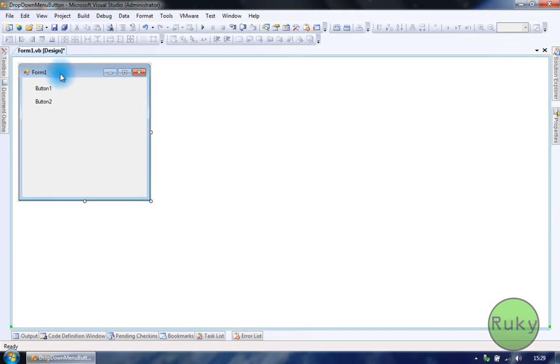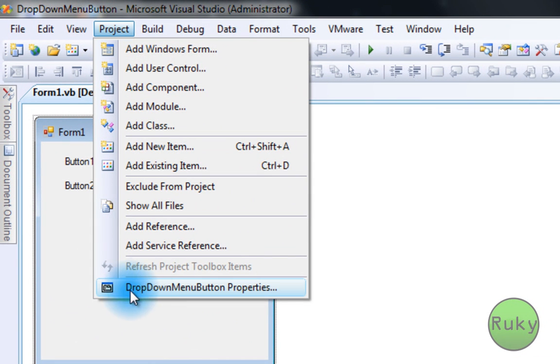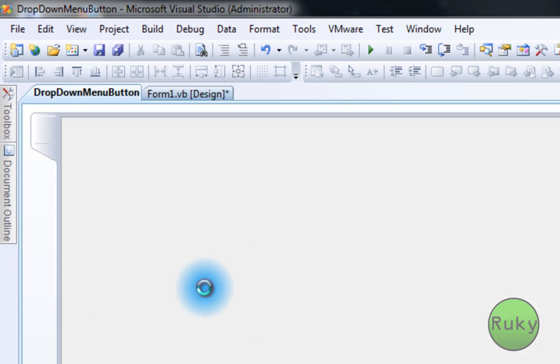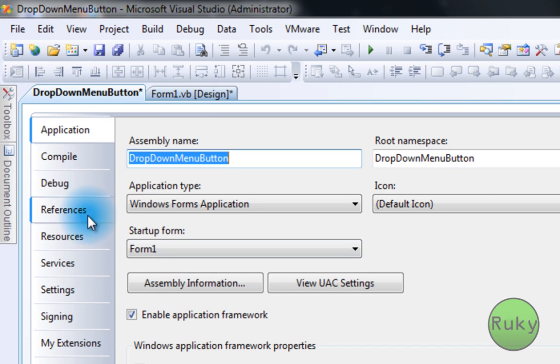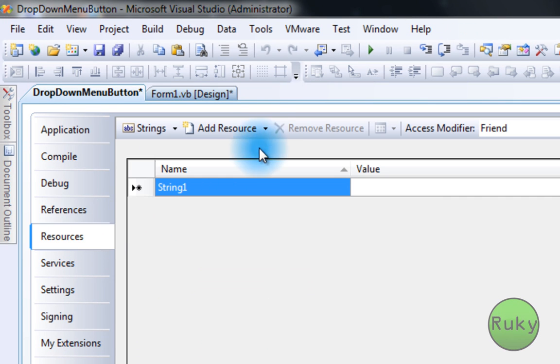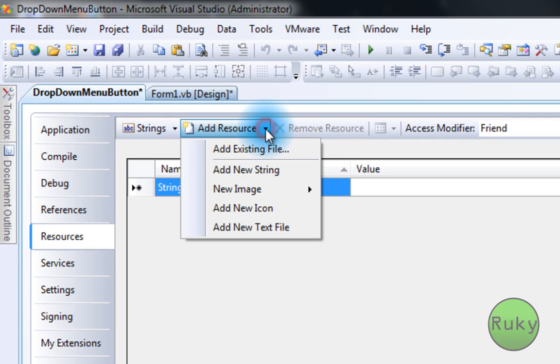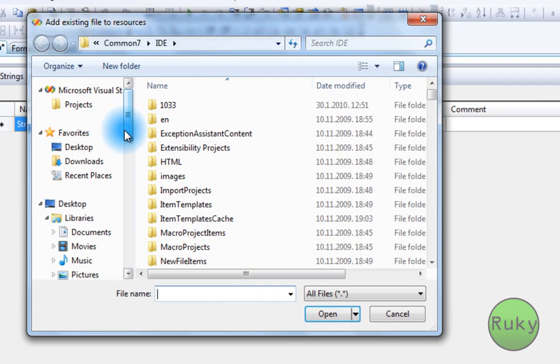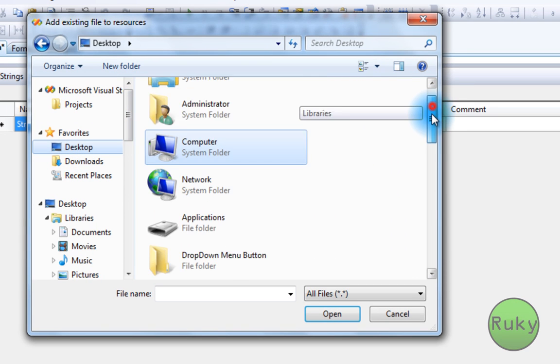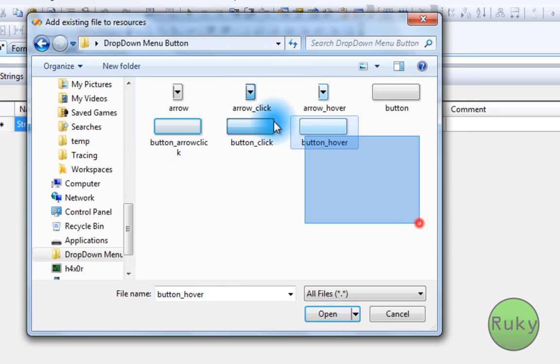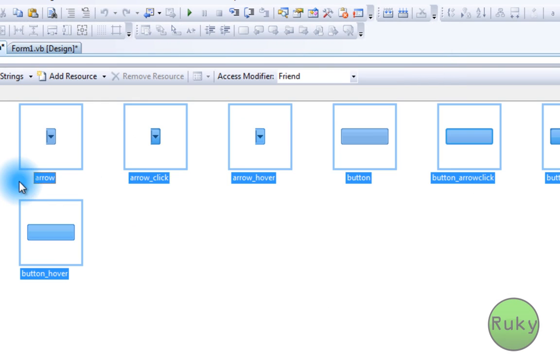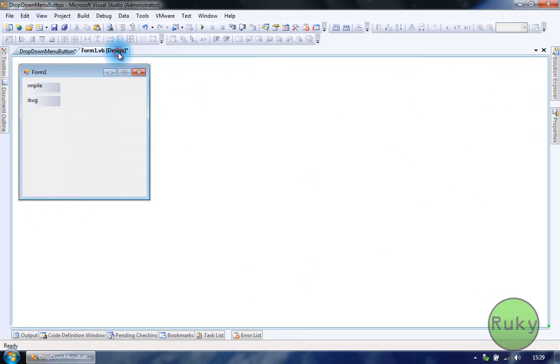Okay, now click on Project and go down to Properties. Click on Resources. Click on this arrow beside Add Resource. Select Add Existing File. Locate your images, select all of them, and add them to our project.